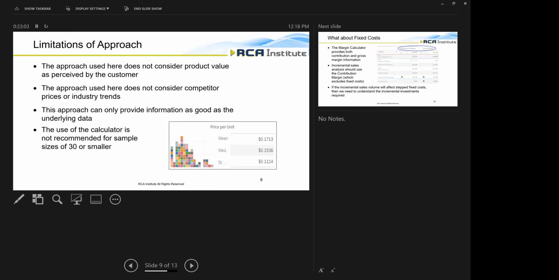Now, as in any good information system, this approach's output is only as good as the information that is put in. Garbage in, you're going to get garbage out. That's why it's really important we use solid RCA causal-based costing information as the inputs to the margin price calculator. And that way we are going to get our best output results. Now, since we do make extensive use of normal distributions, we also recommend that the margin price calculator not be used with sample sizes of 30 or smaller. And that's just an attempt to make sure that the statistical calculations and relationships hold.